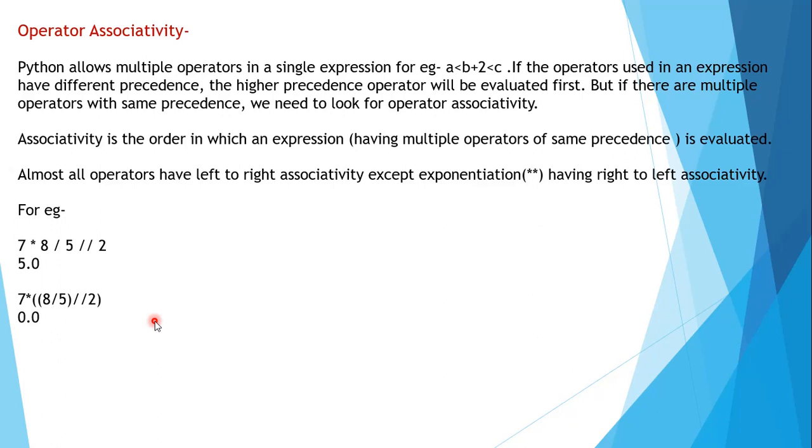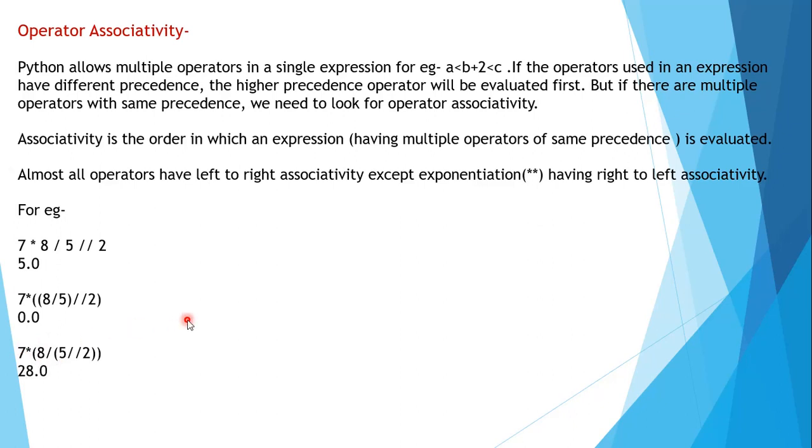I think you are getting how to solve the expressions. Similarly, if here you have 7 into 8 by 5 floor division by 2, again you have to go for the brackets first. So first you sort this one. 5 floor division by 2 gives 2 point something, the decimal part is neglected, so the result is 2. Then 8 divided by 2 gives 4.0, and 4.0 multiplied by 7 gives 28.0.